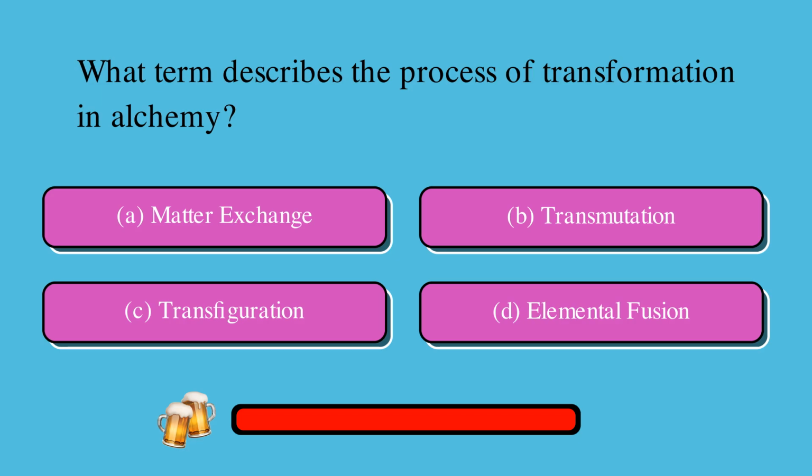What term describes the process of transformation in alchemy? Is it A, matter exchange, B, transmutation, C, transfiguration, or D, elemental fusion? The correct answer is B, transmutation.